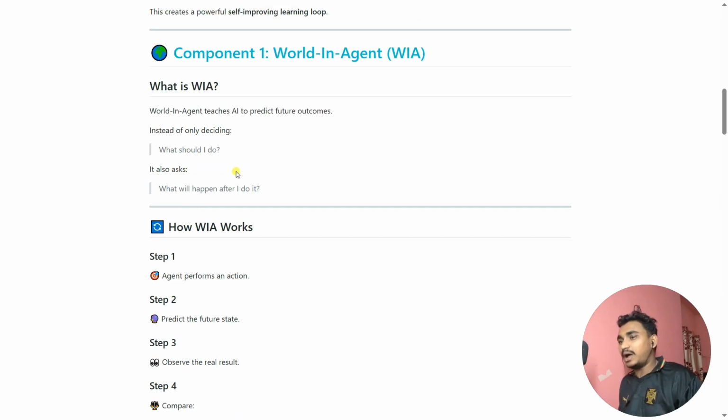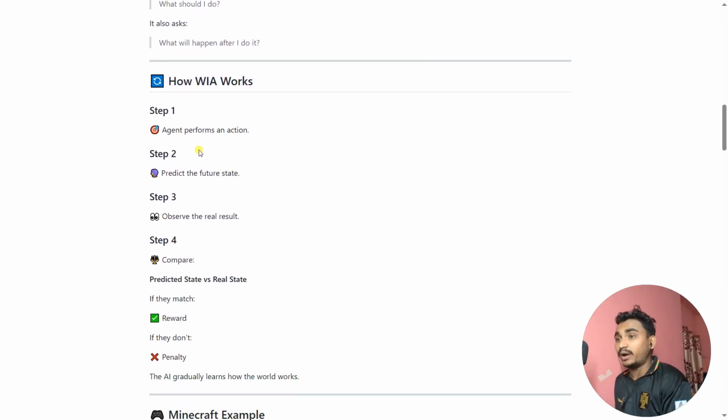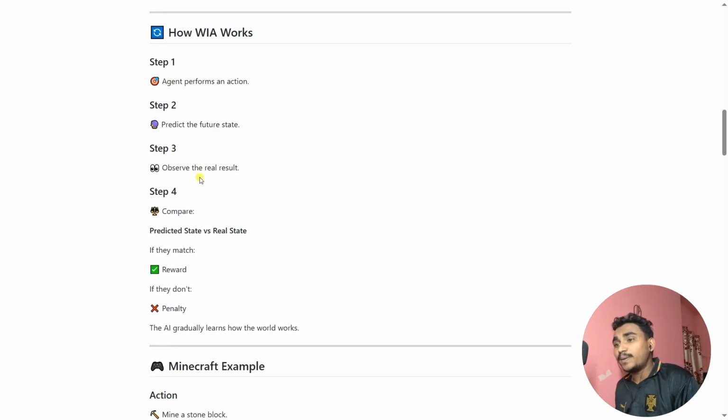Okay. Now, how does this WIA actually work? Step number one: the agent performs an action, predicts the future state, observes the results, and compares the predicted state versus the real state. If they match, it gives a reward. If they don't match, it gives a penalty. It's the same as Q learning. If you have knowledge about reinforcement learning, you know it very well. If you do a task well, you get a reward. Otherwise, you get a penalty.